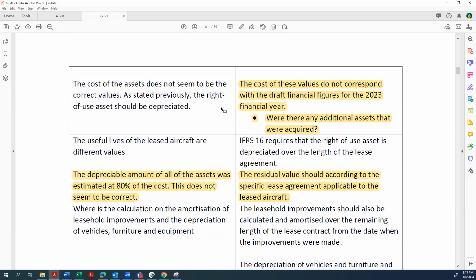Then the candidate says the cost of the asset does not seem to be the correct values. As previously stated, the right of use asset should be depreciated. Then they link that to say the cost of these values do not correspond with the draft financial statements of 2023, were there any additional assets that were acquired. So we were quite happy with this, because they've identified that the numbers in the calc and the numbers in the financial statements do not correspond.